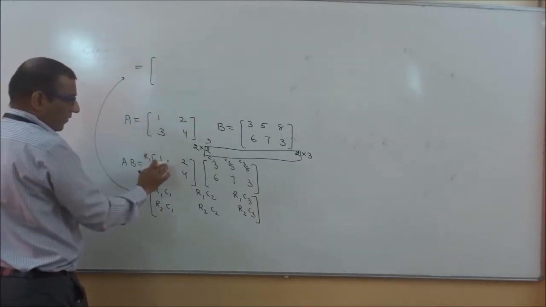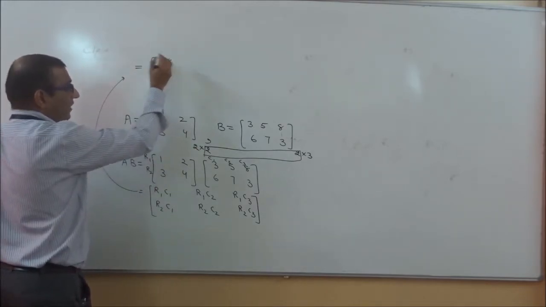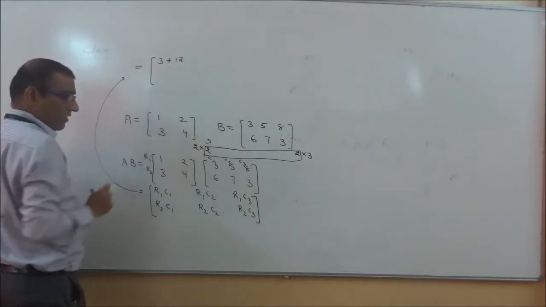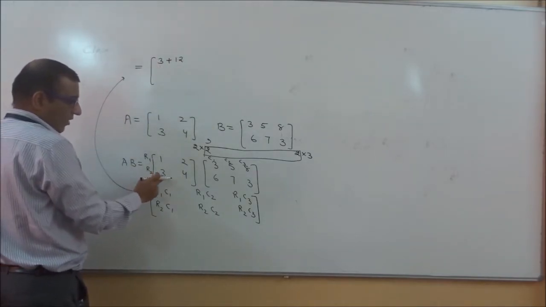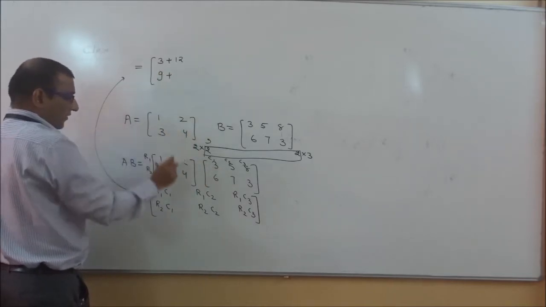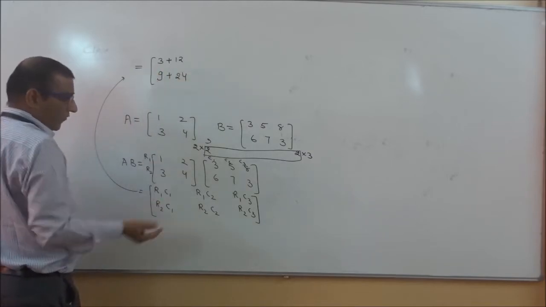So 1 multiplied by 3, we will write here 3. Then we will write a positive sign. 2 multiplied by 6 becomes 12. Then we will multiply R2 with C1. 3 multiplied by 3 becomes 9. Then 4 multiplied by 6 becomes 24. Same procedure for the next one.